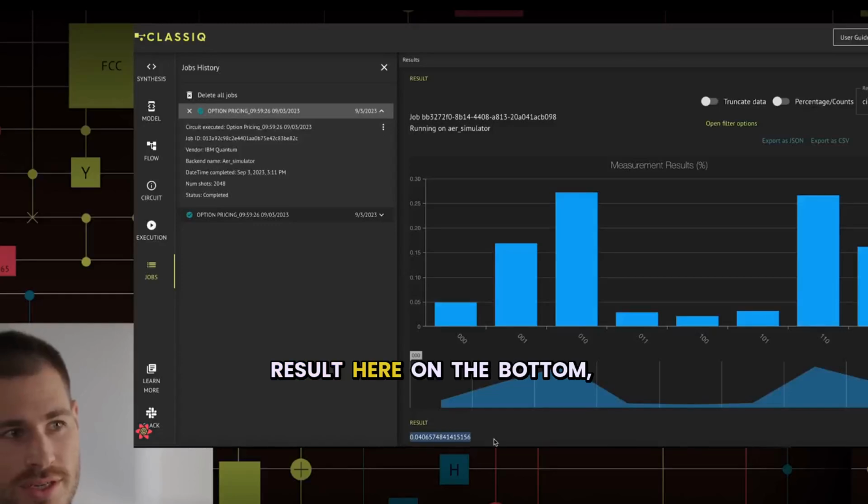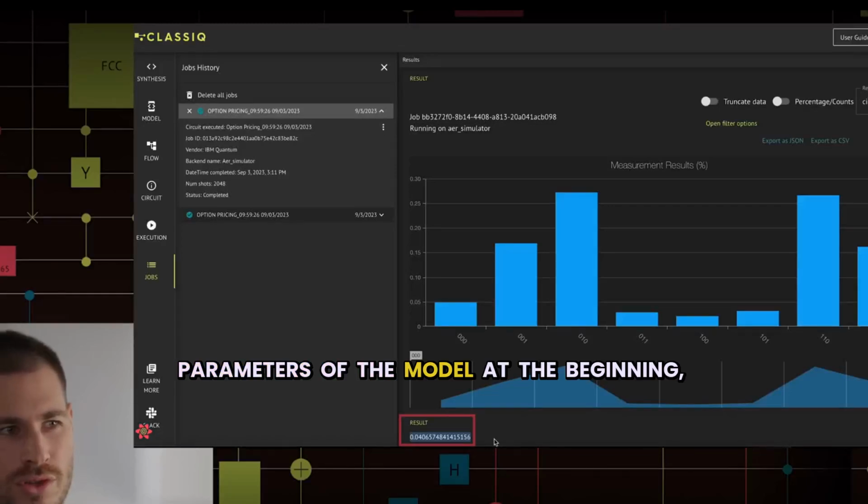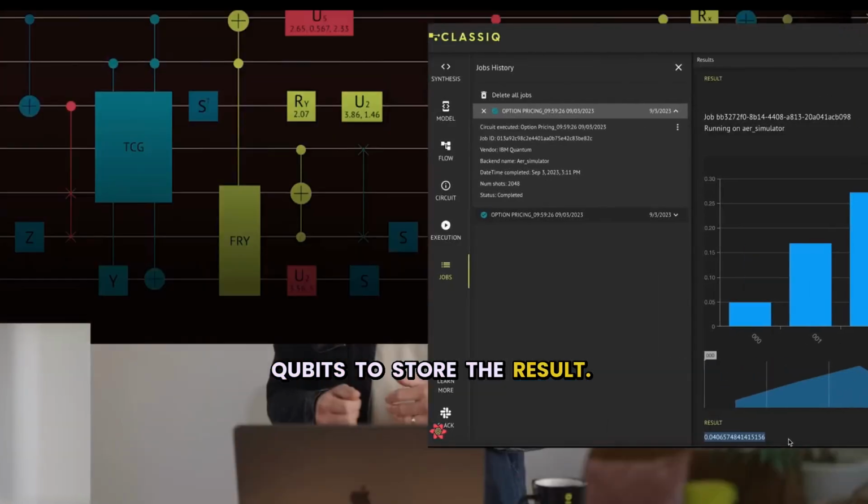We can see the final result here on the bottom, which is not as before since we changed the parameters of the model at the beginning, but it is more accurate because we used more qubits to store the results.